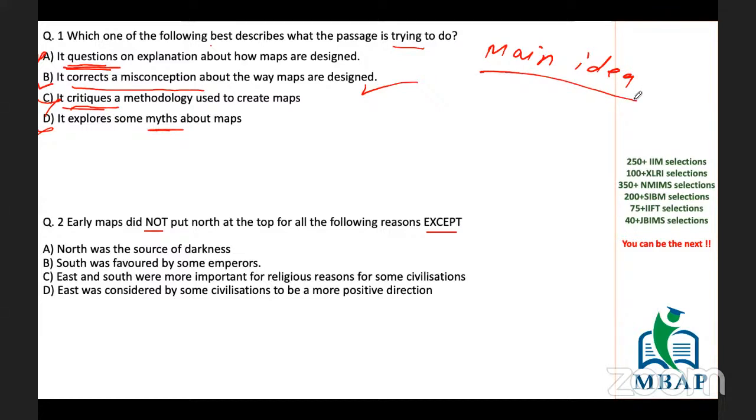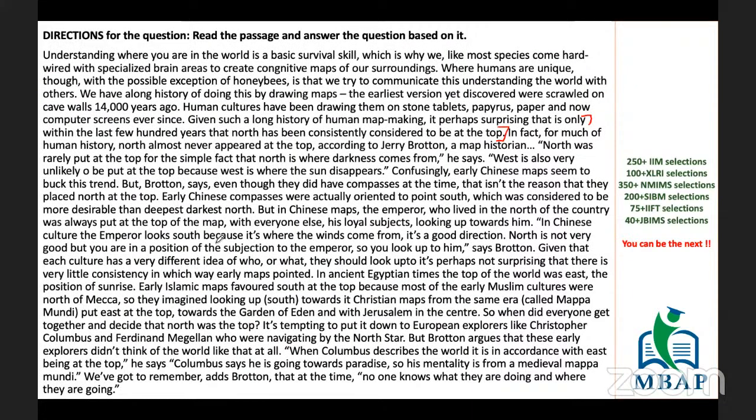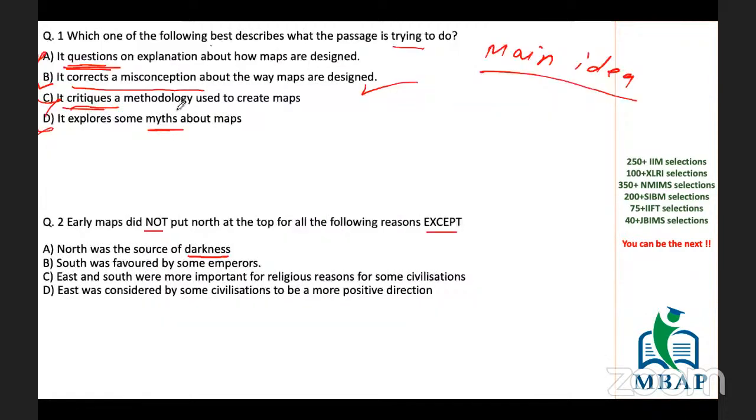Now, early maps did not put north at the top for the following reason. Okay, this was the reason they did not put it on the north, because it was given somewhere in the middle. Darkness, if you guys remember, we have read it. North was not put on the top for the simple fact that the north is where darkness comes from. So this was the reason that they were not putting north at the top, clearly given. So this is the reason mentioned.